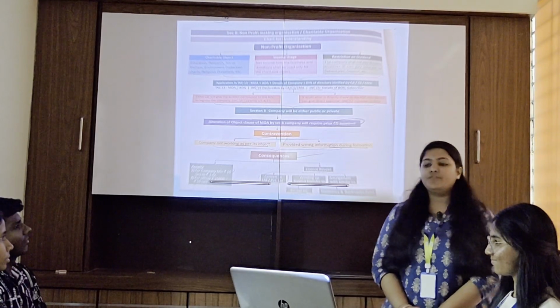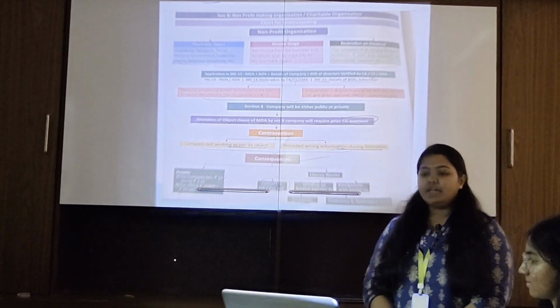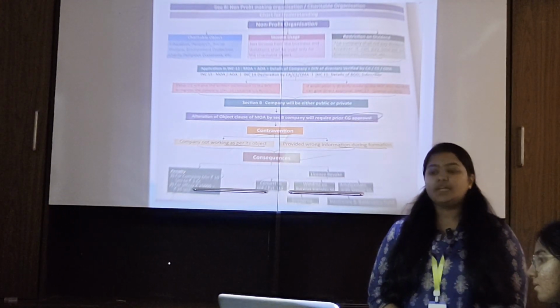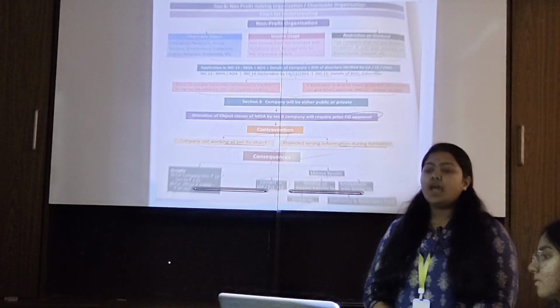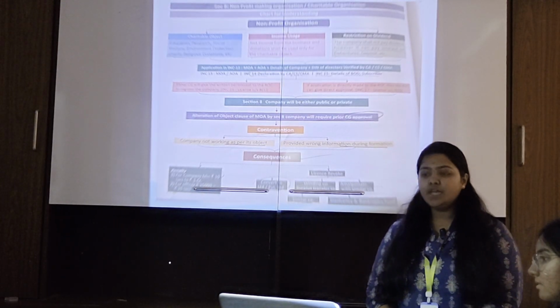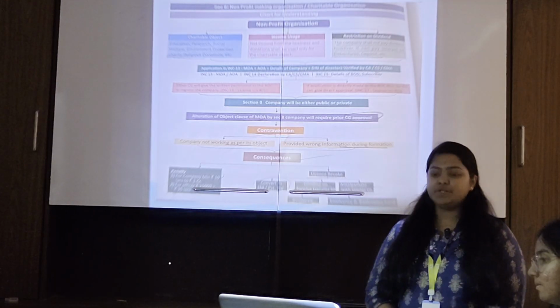The application is first to be filed in Form INC 12, and in Form INC 13 the Memorandum of Association and Articles of Association are to be filed. In INC 14, a declaration by a CA, CS or CMA should be given. In INC 15, details of the Board of Directors and subscribers are to be mentioned.